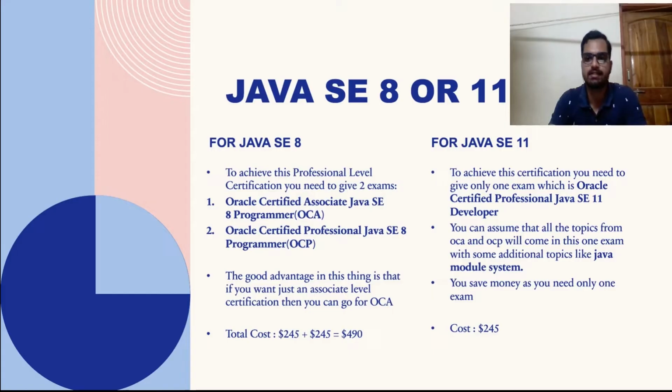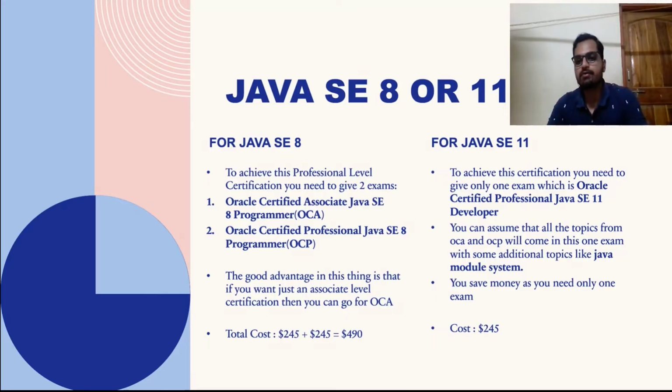After you clear this, then you need to appear for the Oracle Certified Professional Java SE8 Programmer, which is the OCP certification, right? There are two certifications in Java SE8. You cannot directly give the professional level certification without clearing the associate level certification. That is the catch in this thing.